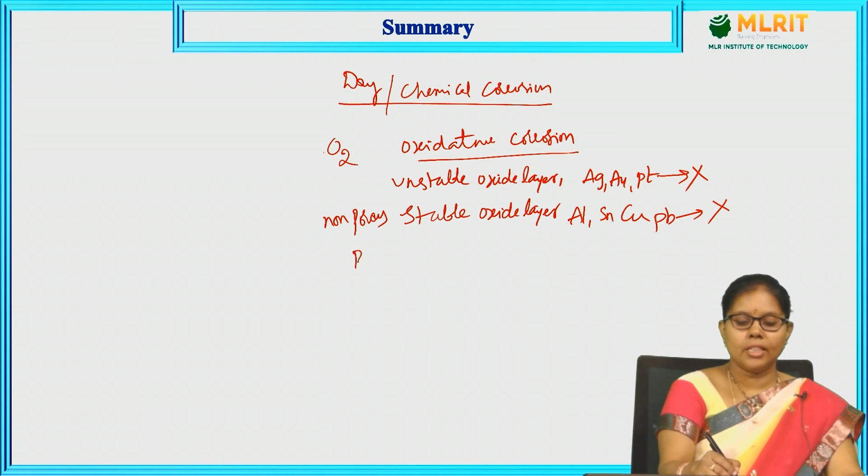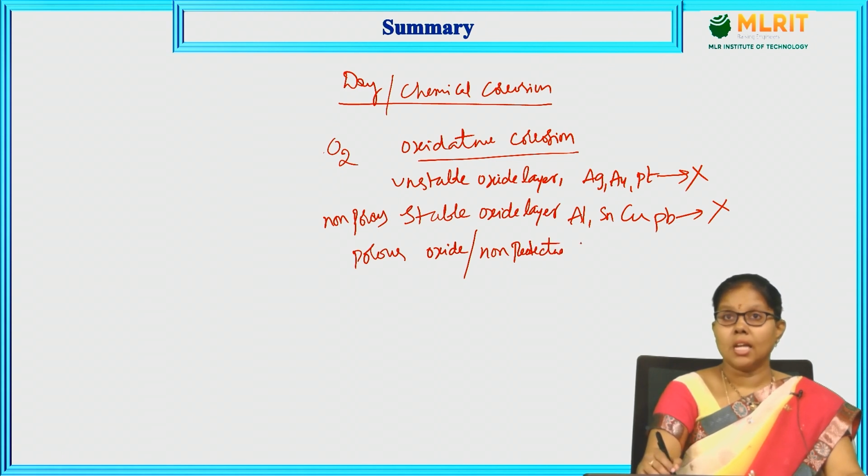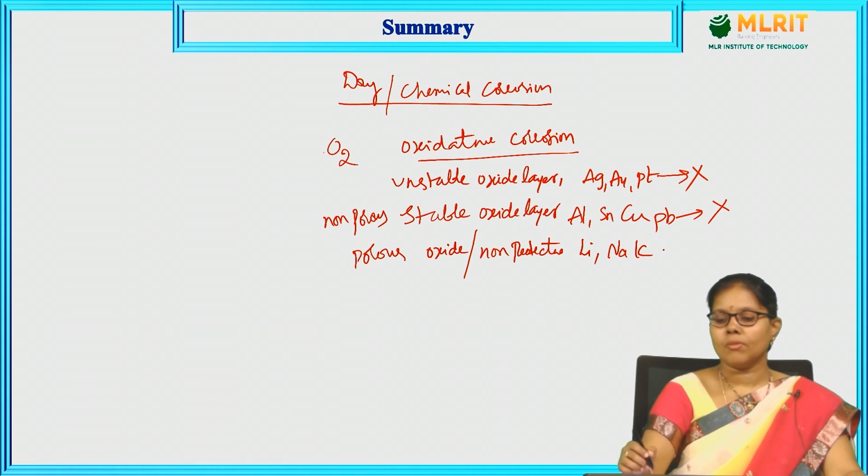Let us move to the next one, the porous oxide layer, which we can also call the non-protective oxide layer. Examples are alkali and alkaline earth metals, lithium, sodium, potassium, which undergo further corrosion.